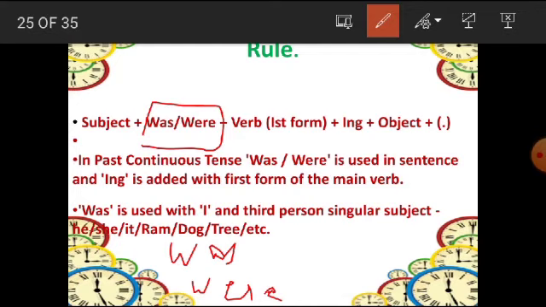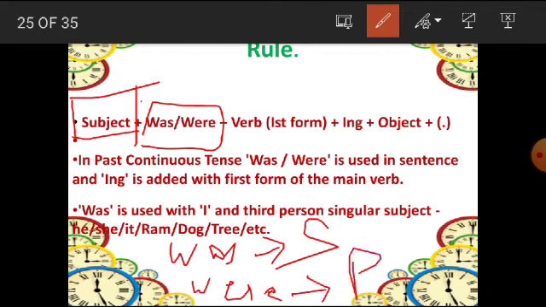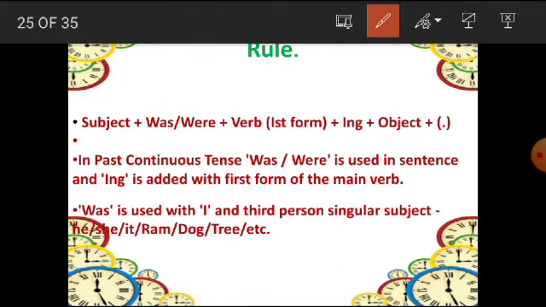So how will you remember when to use was and when to use were? Depending on the subject. Subject means the doer of the action, who is doing the action. If the subject is singular, we will use was. If the subject is plural, we will use were. And with the verb, we will not add ed or d. Anything which is in continuous form, we always add ing at the end of the verb. I hope it is clear to all of you. Let us see more examples.